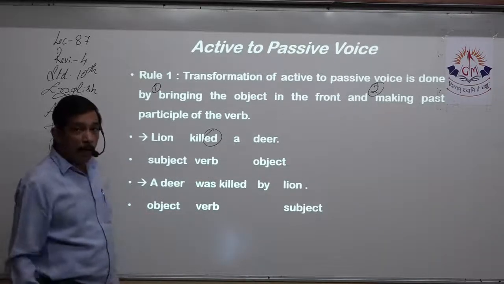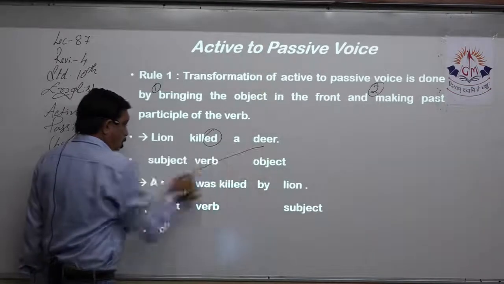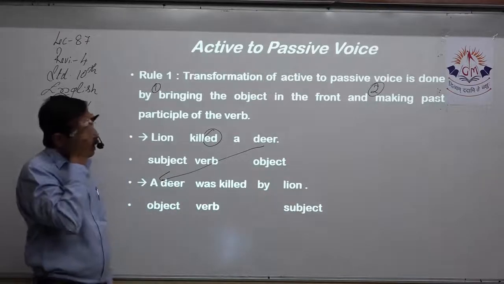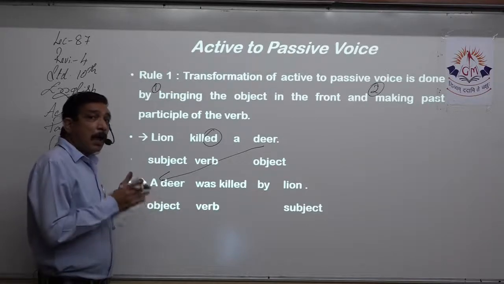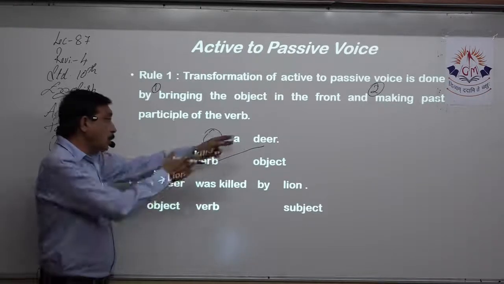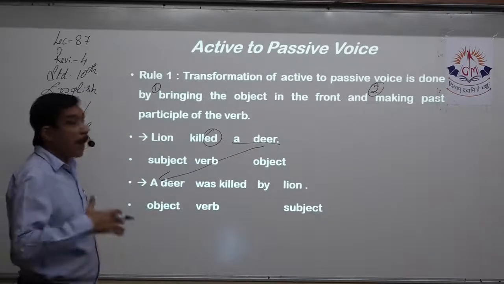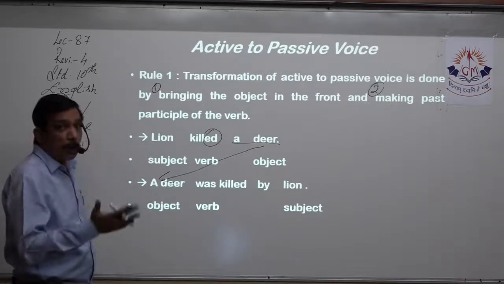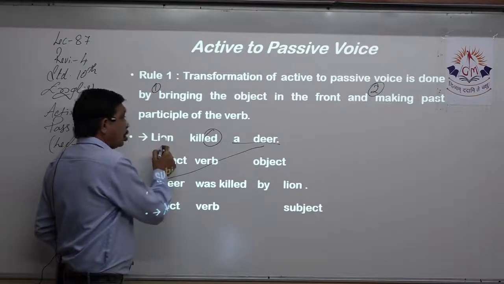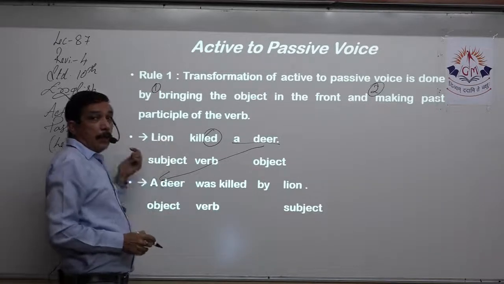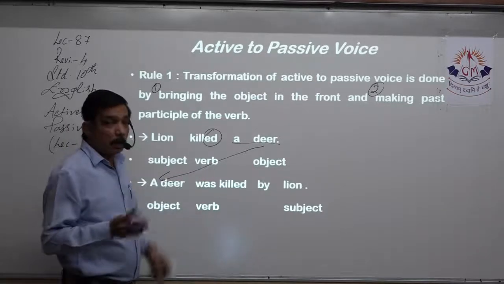Now when we do the passive voice, we bring the object to the front. So the object deer comes to the front, along with the adjective, article, whatever it has in front of it, it's going to go with it. So a deer, which is coming, don't forget that article over there or the adjective over there. Bring it along with it. Because here also, we might have lion, the lion. We are talking about some particular lion. The lion killed a deer, right? So that way.